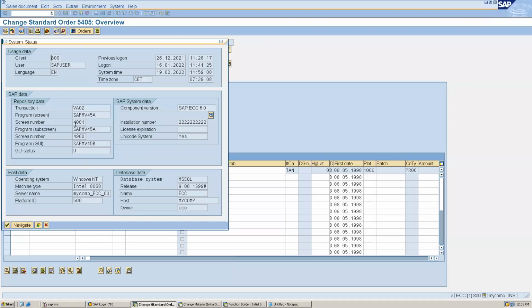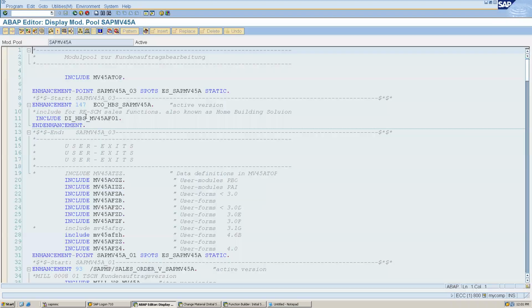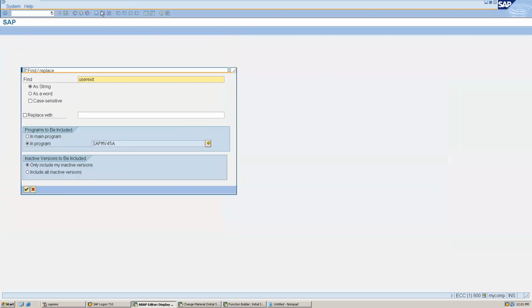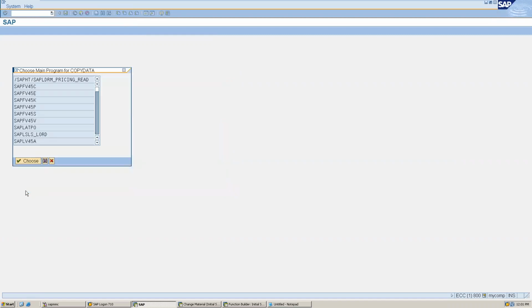When we double click on the program, we get this program. Here we have to search for the keyword user exit. As I said, there are multiple ways, but I find this way very easy. When we search for user exit, we may get this option. This is an include. I am choosing this one randomly; anyway, we will get to the same program after this as well.